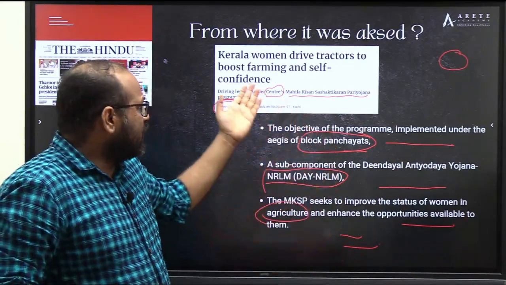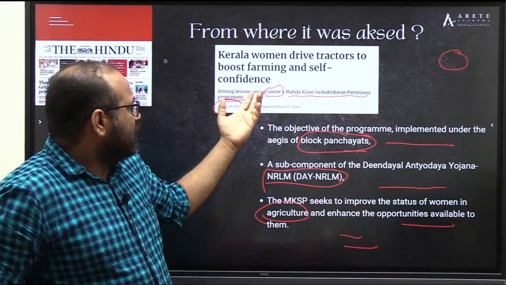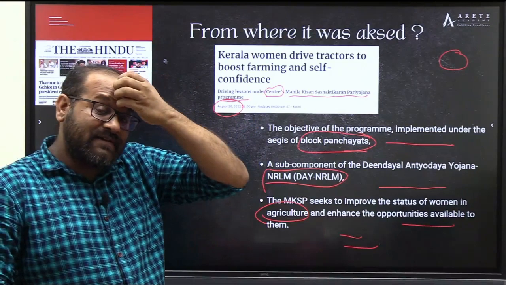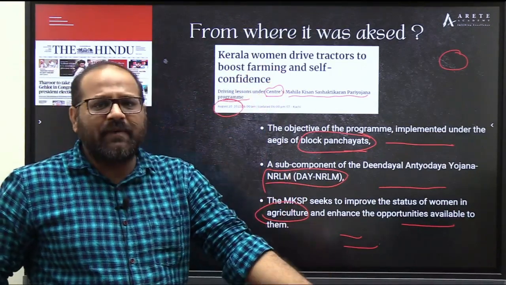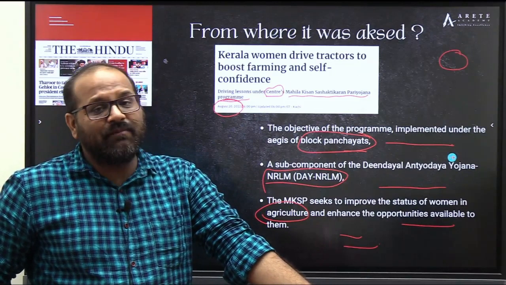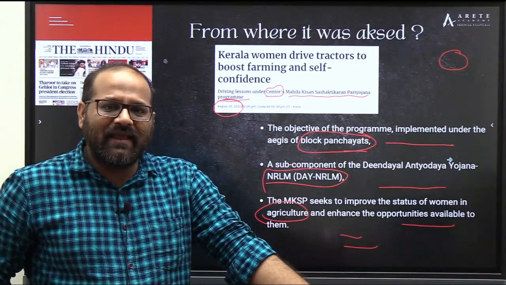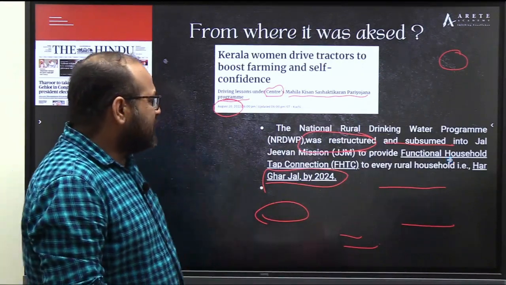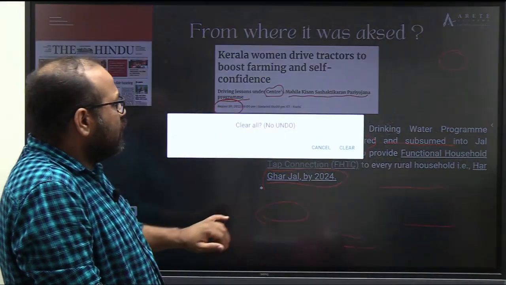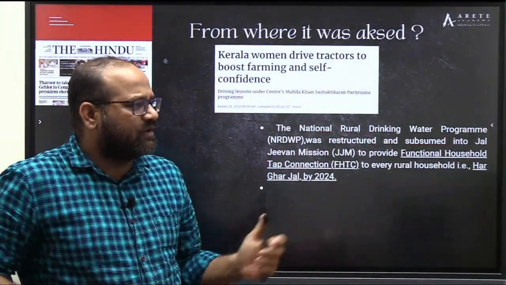As part of that, women farmers, female farmers, are learning to use tractors and other equipment, the so-called heavy machines and heavy equipment, and how they can use them with ease. So this National Rural Livelihood Program, okay, there is some mistake, ignore this.